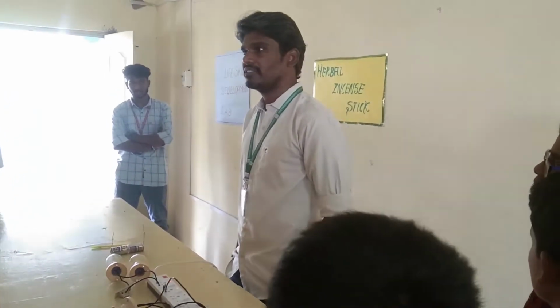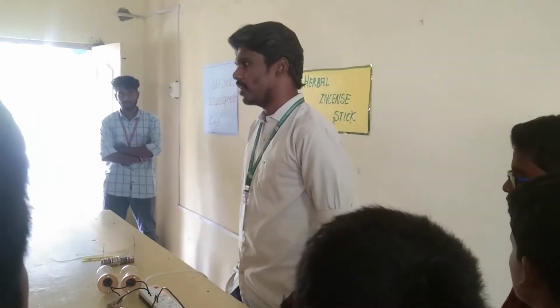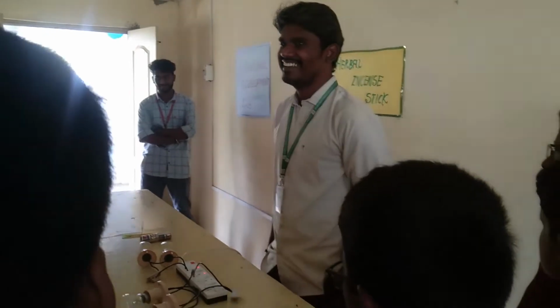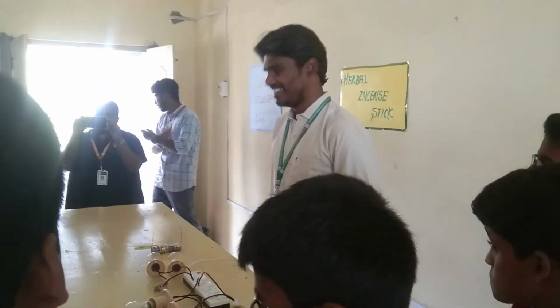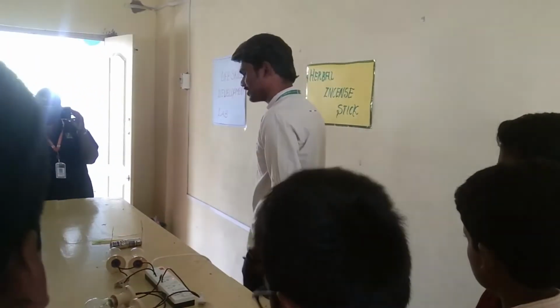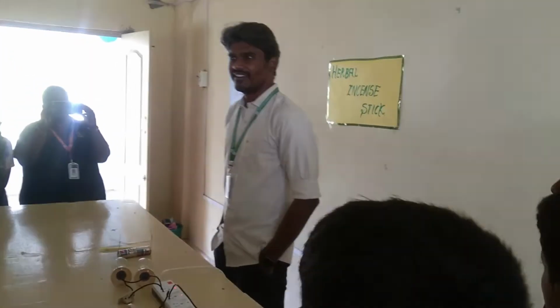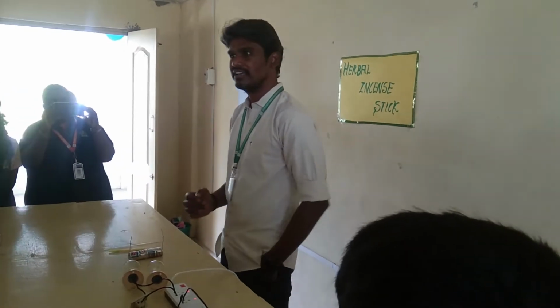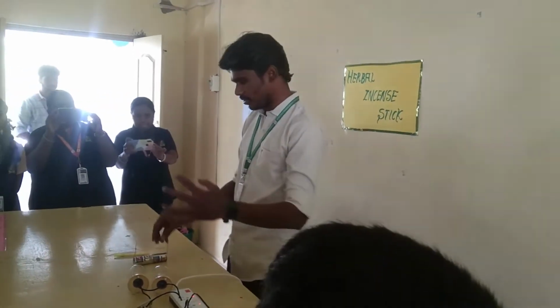First, I will start with voltage. What is known as voltage? Okay, I will start with positive potential and negative potential. What will happen whenever you have a positive potential near a negative potential? You have a positive potential here. In a battery, this is the positive potential. This is the negative potential. You know that? Yes. Very good.